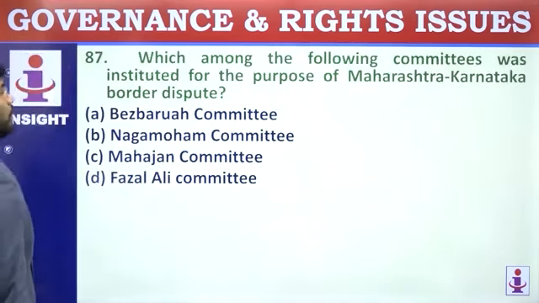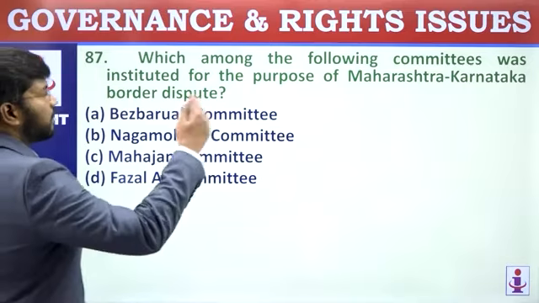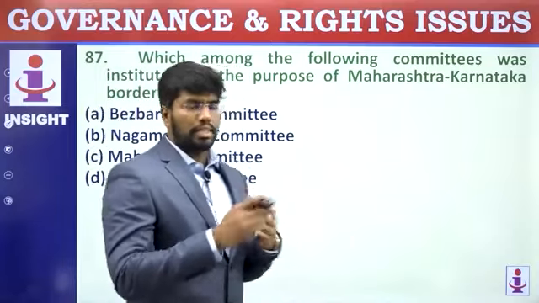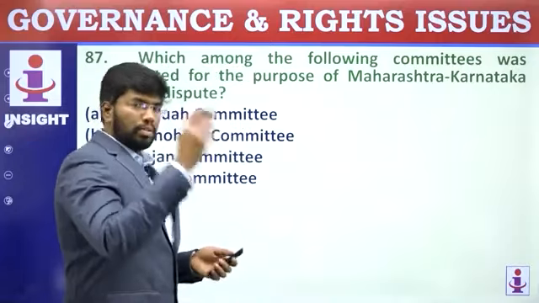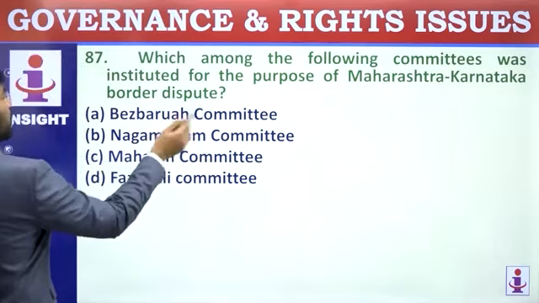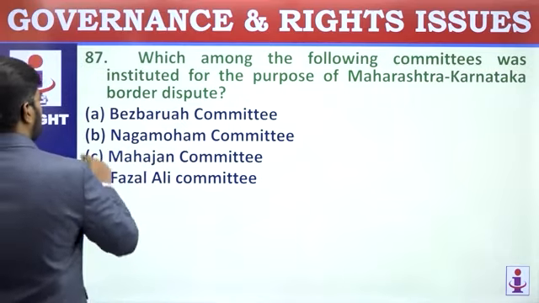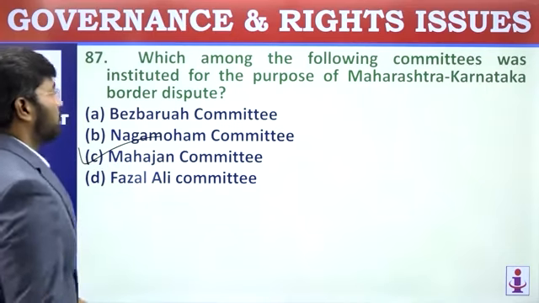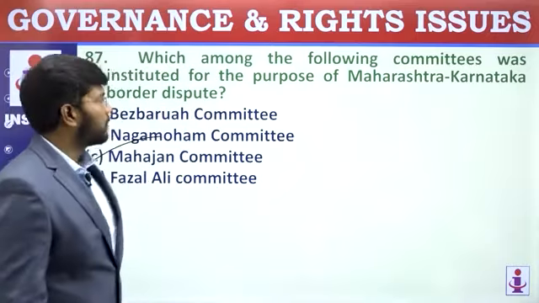87. Which among the following committees was instituted for the purpose of Maharashtra-Karnataka border dispute? This is related to Belagavi district. It is related to the population that speaks Marathi but belongs to Karnataka, and it was a huge issue. And the Bezbaruah committee was related to northeastern people. Nagamohan committee, no. It is the Mahajan committee. The Mahajan committee is related to the Maharashtra-Karnataka border dispute regarding Belagavi district. Just keep a note, it was in news.